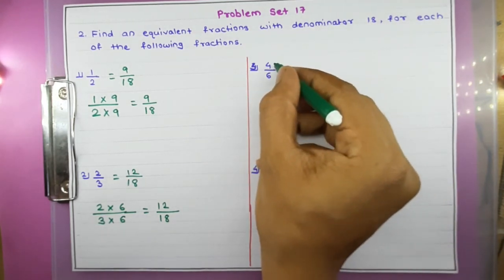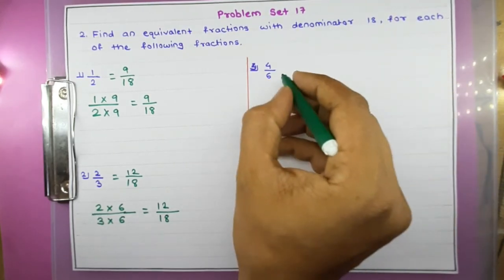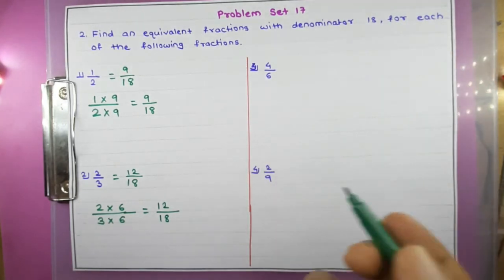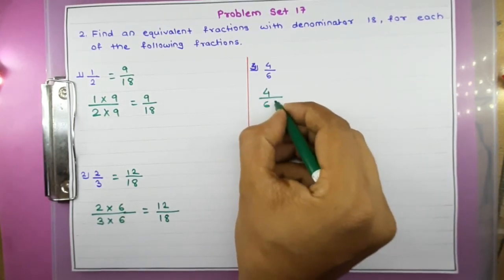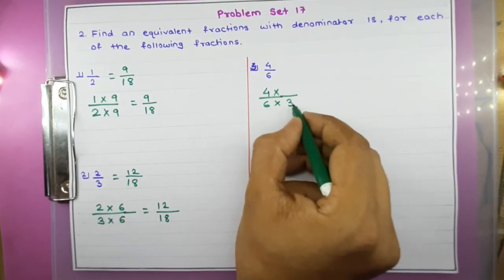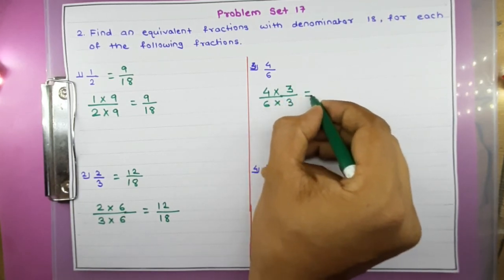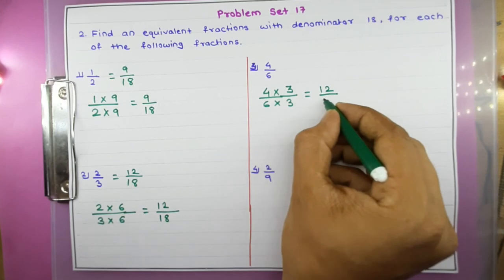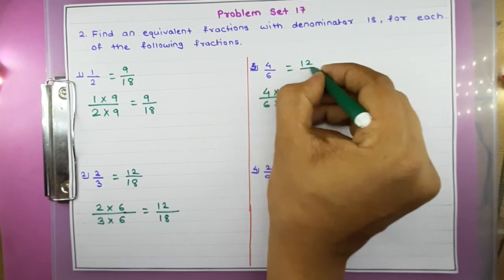Third question, 4 upon 6. Again 6 we have to convert into 18. So we will count the table of 6 up to 18. 6 ones are 6, 6 twos are 12, 6 threes are 18. So here we will multiply 6 by 3 to get 18. Since we are multiplying 6 by 3, we will multiply 4 by 3. So I will get 4 into 3, that is 12, upon 6 into 3, that is 18. Therefore the equivalent fraction is 12 upon 18.